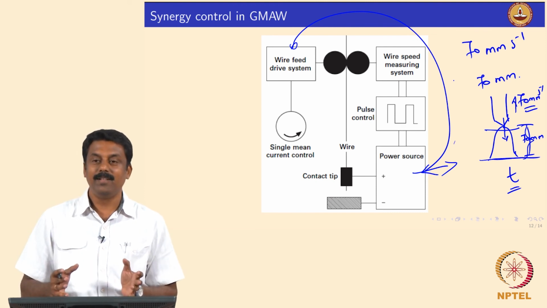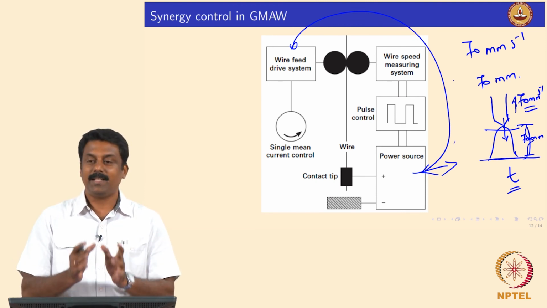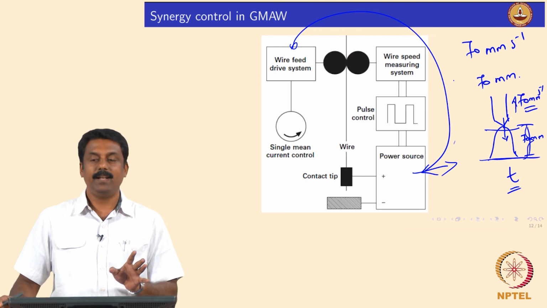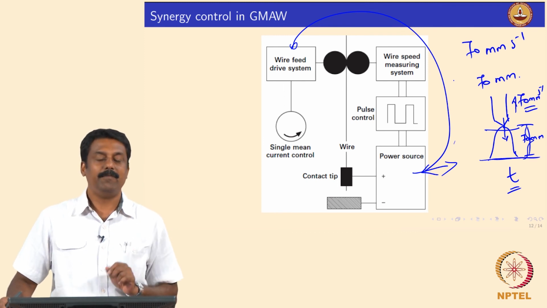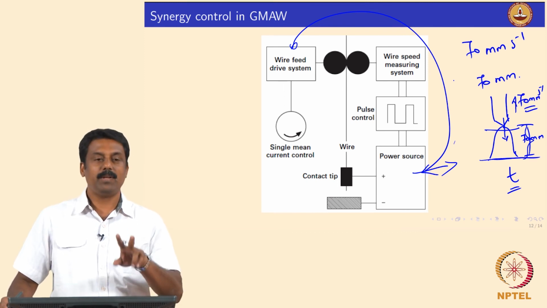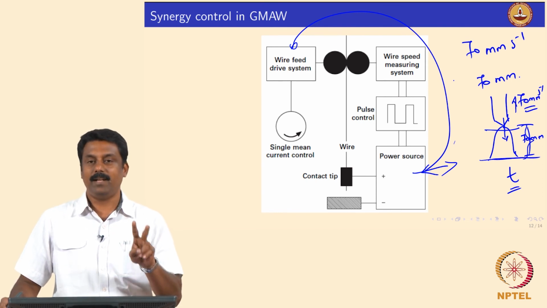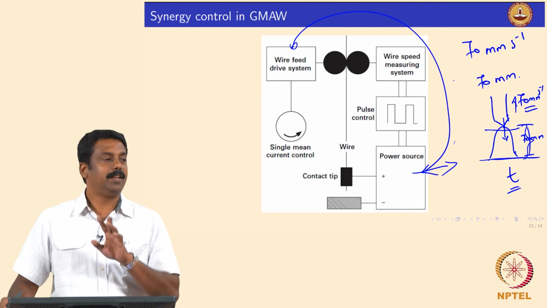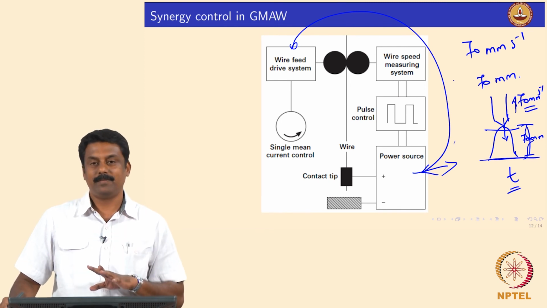So, in synergy mode, what you do is you select a database for a given material and the filler diameter. These two are the information we need to calculate the melting rate, isn't it? Melting rate is alpha I plus beta L I square by pi r square.